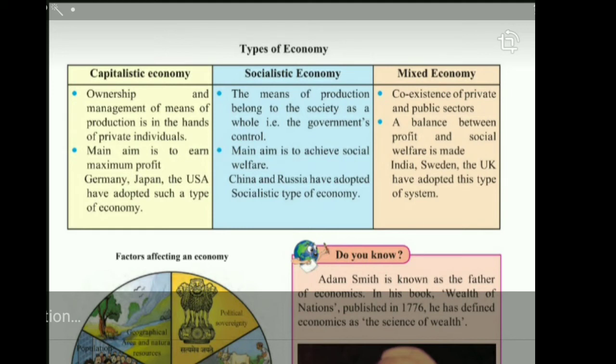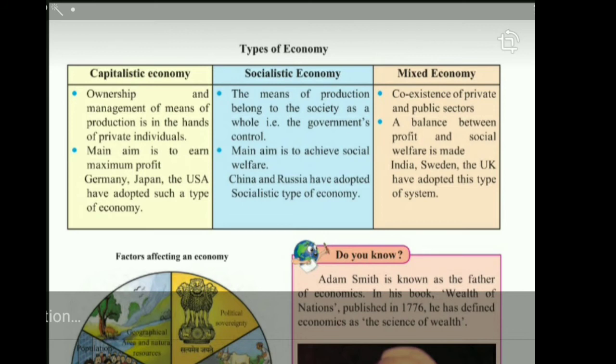Capitalist economy, or capitalistic economy. Here, the ownership and the management of the means of production is in the hands of private individuals. It means private individuals will be the owners of the means of production. They will be managing the means of production, deciding how much to produce, how to distribute, and whom to distribute to. So all the decisions in this economy are taken by private individuals. The land and machinery belong to these private individuals.